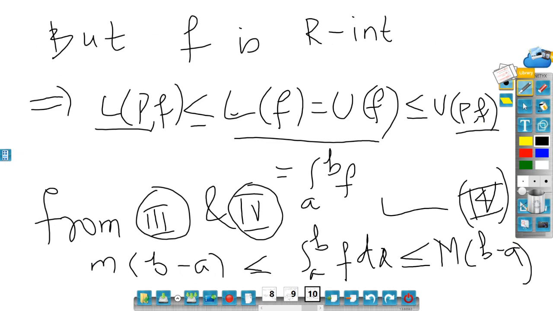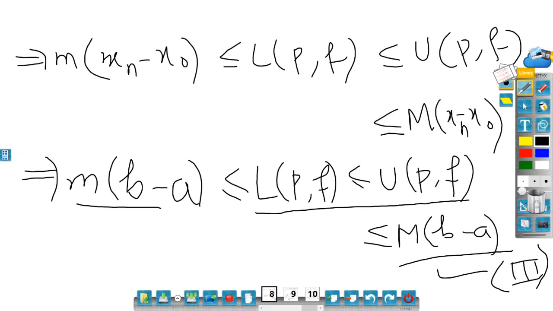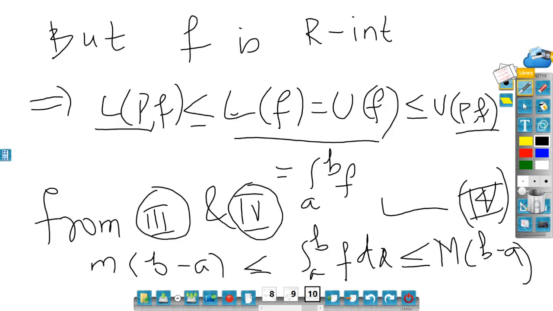Between UPF and LPF I have shown that the integral value exists. So you must have realized that this result is really not difficult. One just needs thorough knowledge about the infimum and supremum, and then it won't be difficult.